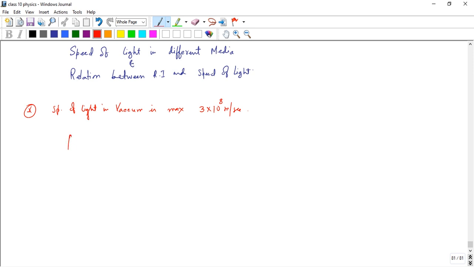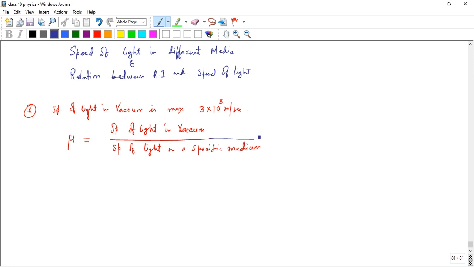So mu, the refractive index, is defined as speed of light in vacuum divided by speed of light in a specific medium. You know that the speed of light in vacuum is always maximum, and in a specific medium it is a little bit less than the maximum value.